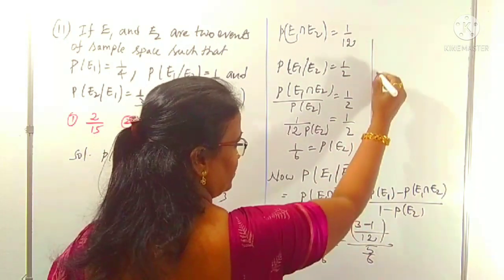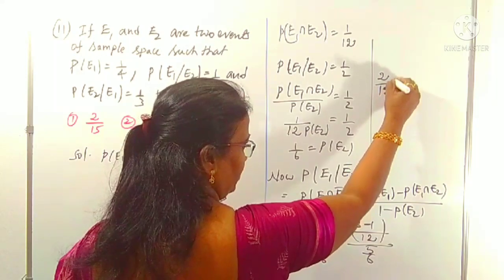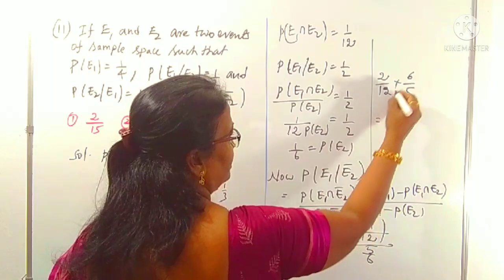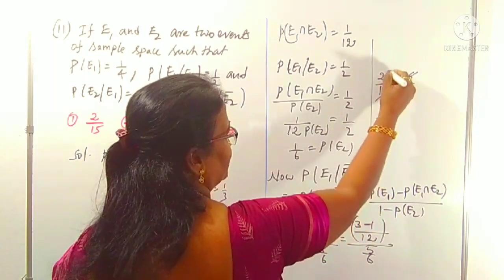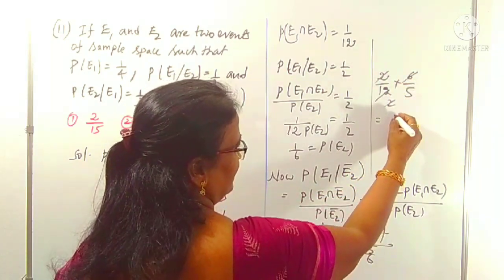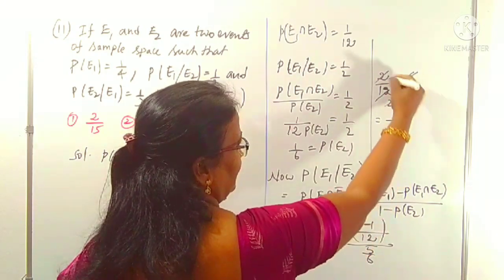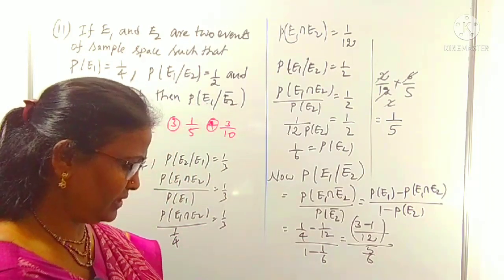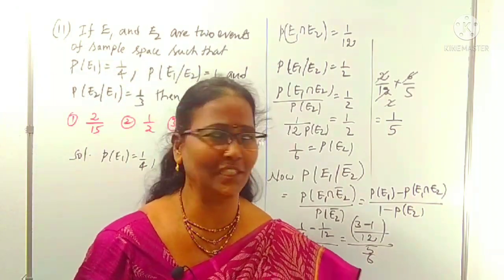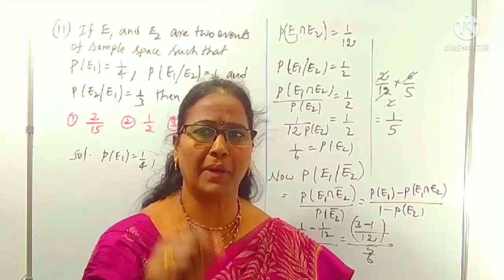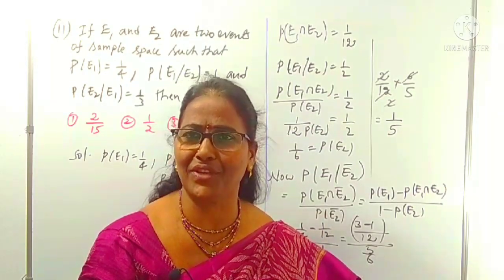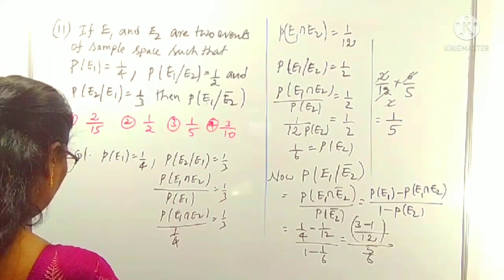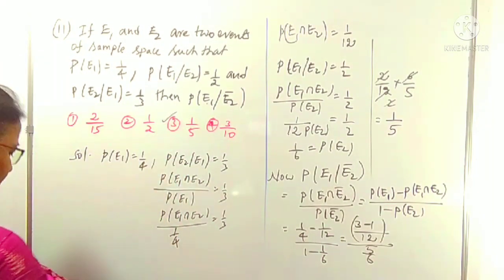This is simply 3 minus 1 is 2. 2 by 12 into 5 by 6 we can write 6 by 5. Now 6 2's cancel, again 2 2's, yes. 12 by 12 cancel, simply we can remember it. Cancellation part you can do your own way. Don't think what I'm doing, same process. Calculation we can do at our will and wish, but minimize the steps in case of the objective. So we got it as 1 by 5. 1 by 5 is there, which option? Yes, it is clearly the third option.